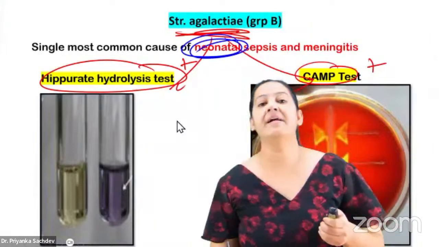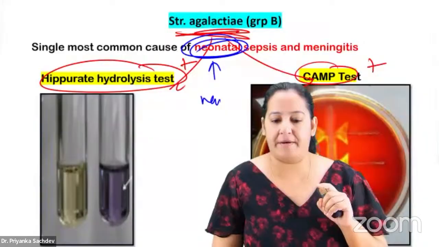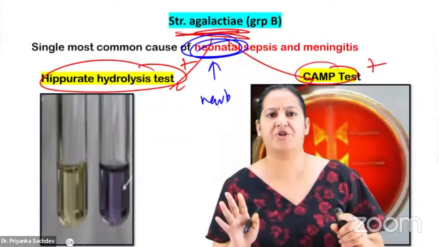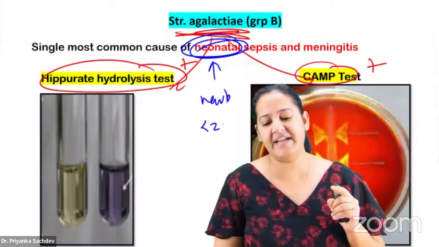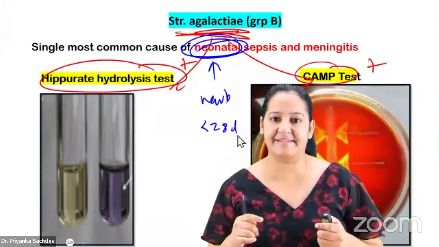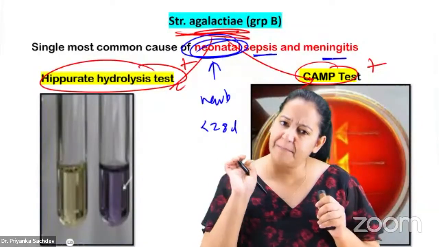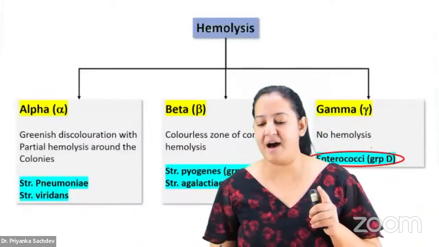Okay, let me try. So here the neonatal, the typical question starts: there is a newborn having seizures. Typical question will be a less than 28-day baby, 7-day baby, 10-day baby, a newborn having seizures, having high-grade fever. So we are talking about neonatal sepsis and meningitis, typical question. That is agalactiae.